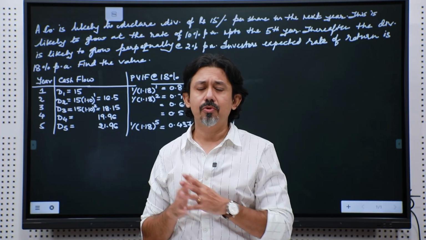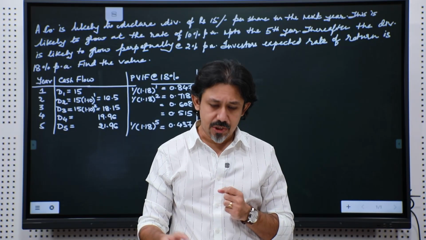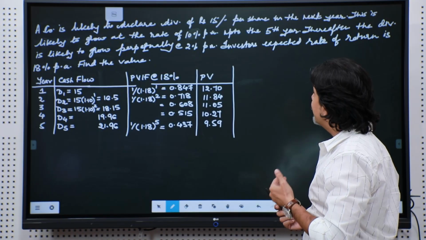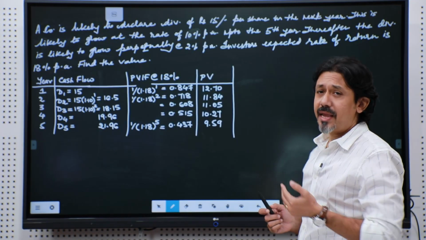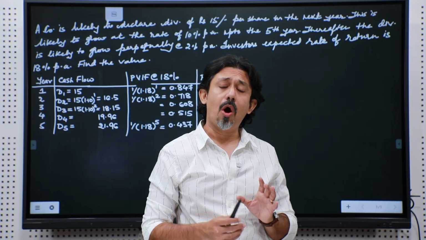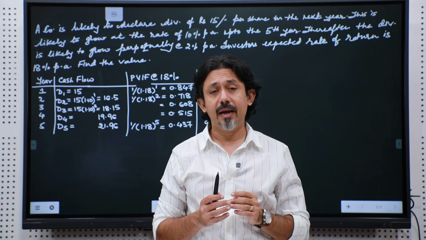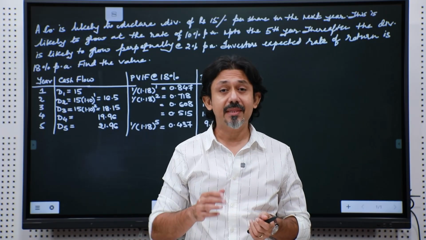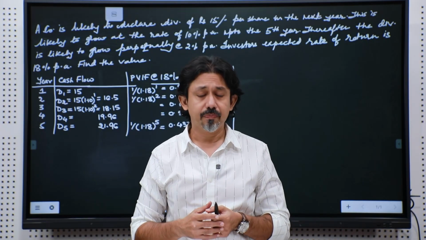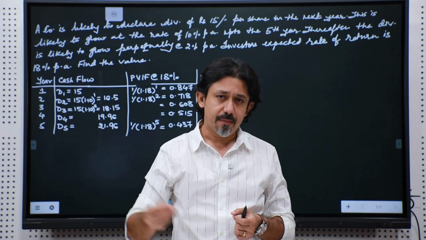Now, I have a small case that I want to read out, and then let us look at how we practically value an equity share. It says that a company is likely to declare a dividend of rupees 15 per share in the next year. Now, how do we get to know this? By looking at the corporate dividend payment history. So, let us say we have 10-15 years of data, and this past data suggests that in the next year, the company is likely to declare a dividend of 15 rupees per share. So, 1 year from now, this company will pay you a check of 15 per share, right.